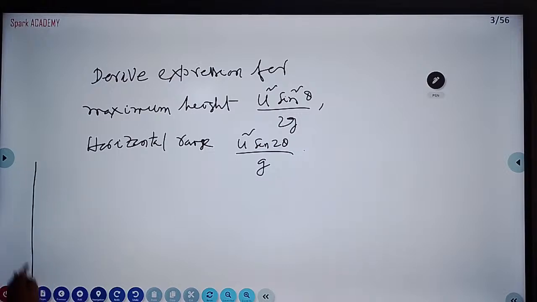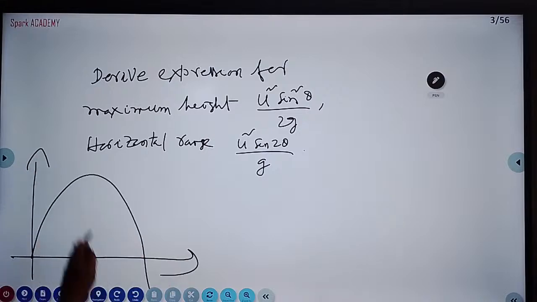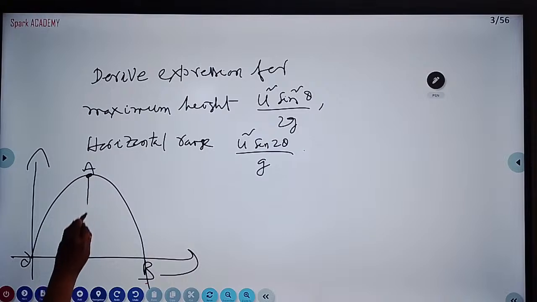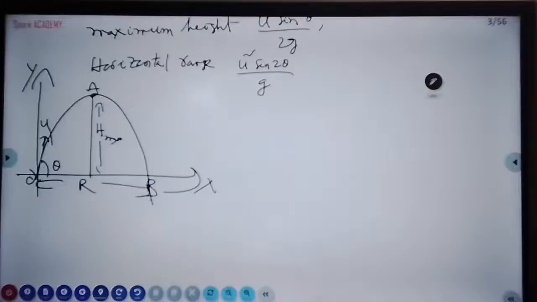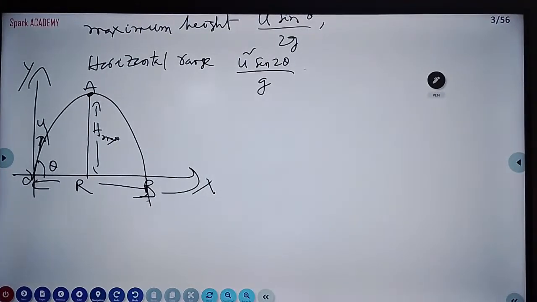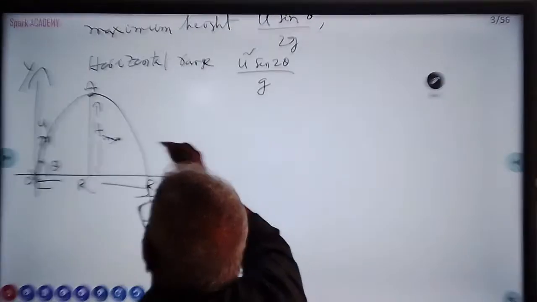So in the diagram, you have seen the diagram. You see this diagram. This is the point of maximum height. This is the ending point. So this is called maximum height. Out of all the heights, this is the maximum height. From starting point to ending point is called range. This is theta. This is the velocity of projection. Y-axis, x-axis. This is the diagram. In this diagram, first I am deriving maximum height.